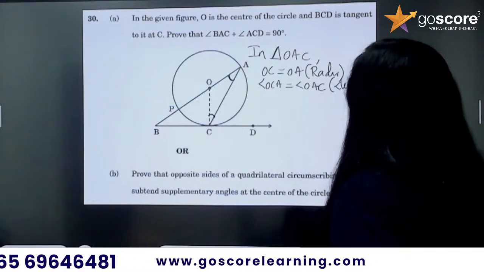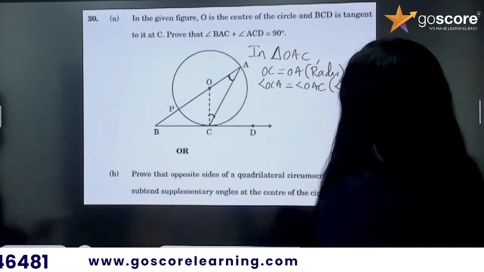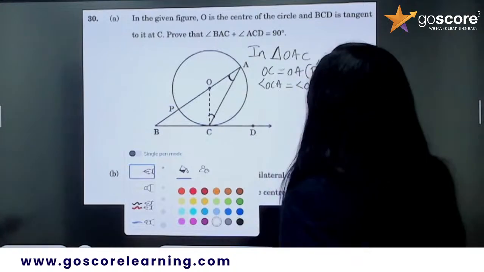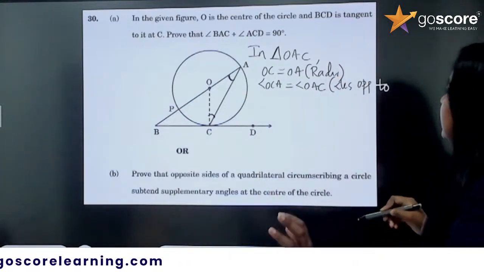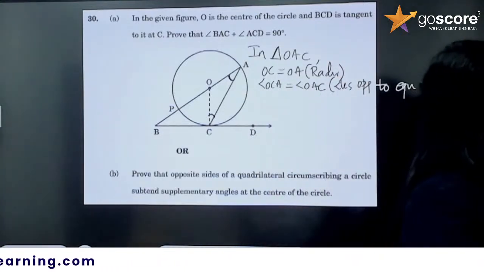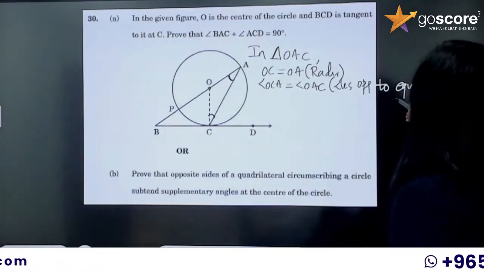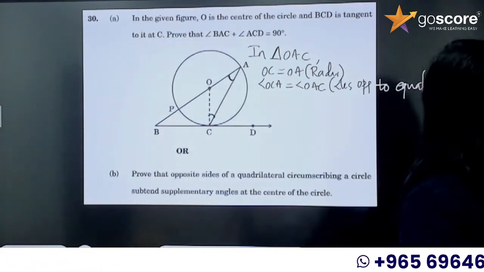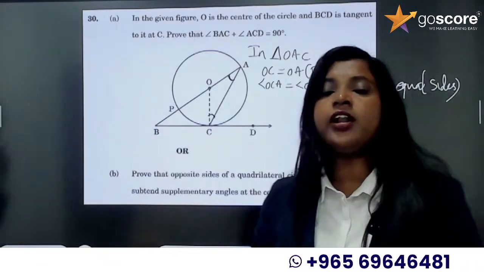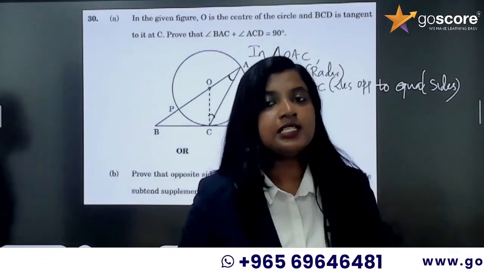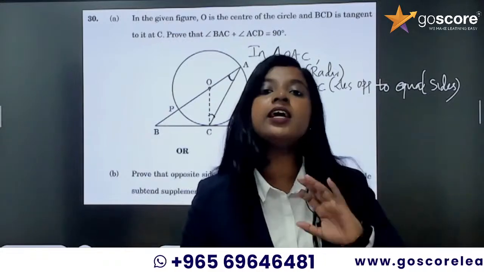Angles opposite to equal sides. When you write an exam, you have to make sure that you are writing every single reason. If you are writing something in the proving part, you must write the reason. If you simply write angle OCA is equal to angle OAC, is that acceptable? No, you have to write the reason why they are equal.